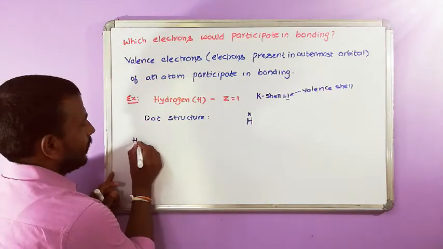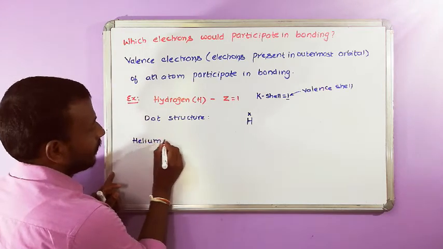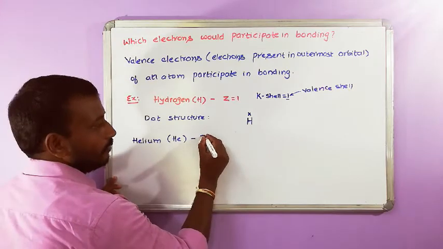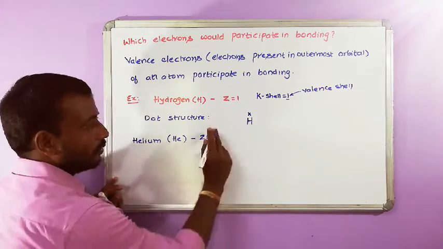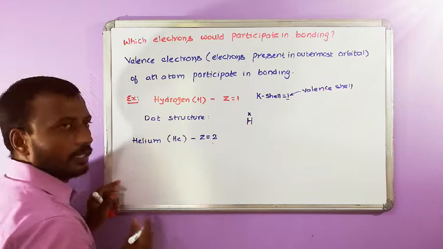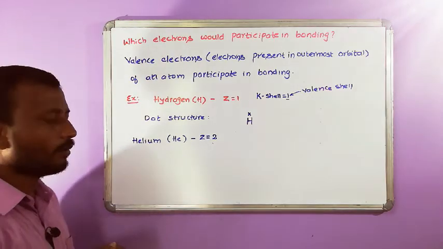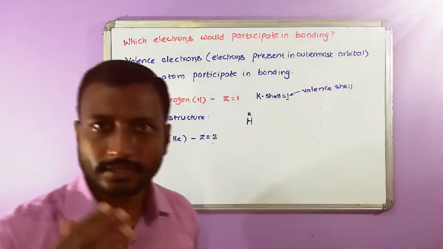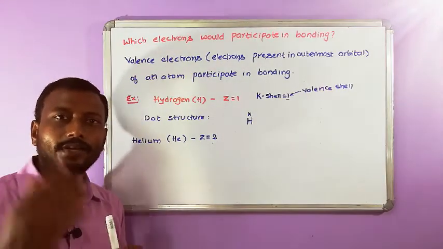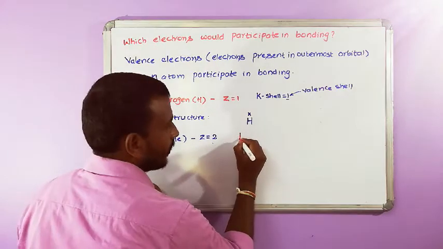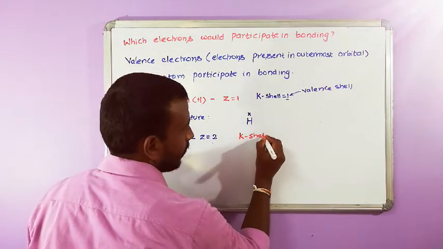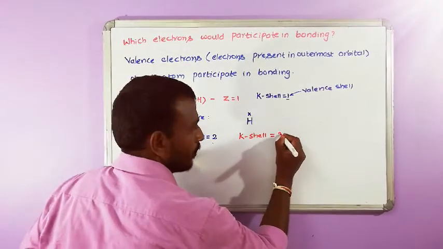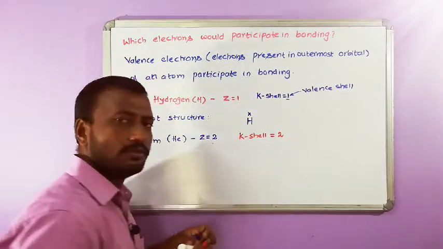Then let us go for helium. The symbol of helium is He and its atomic number Z is equal to 2. First the electrons are going to enter into the K shell. The capacity of the K shell is 2, according to Bohr's theory we learnt in 9th class. So, the K shell can accommodate a maximum of 2 electrons. Helium contains only 2 electrons, therefore those 2 electrons are going to enter into the K shell.